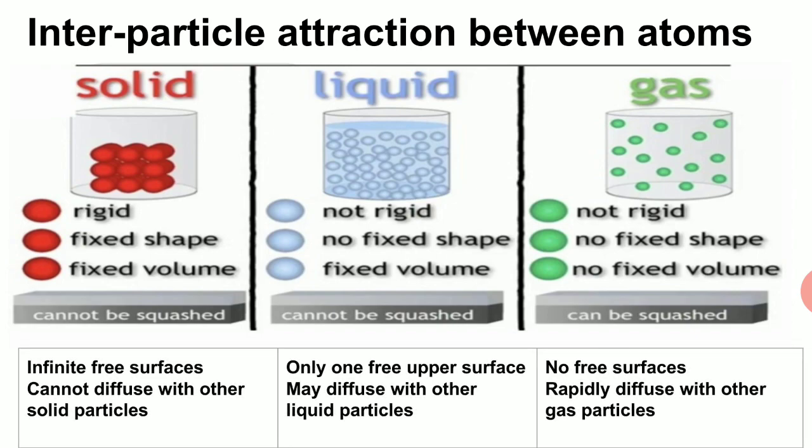In solids, we have no free surfaces, and also solids cannot diffuse with other solid particles. Liquids have only the upper surface, outside the container, which is open, as a free surface, and liquids can diffuse with liquid particles a bit. Gases do not have any free surfaces, and they rapidly diffuse with other gas particles.